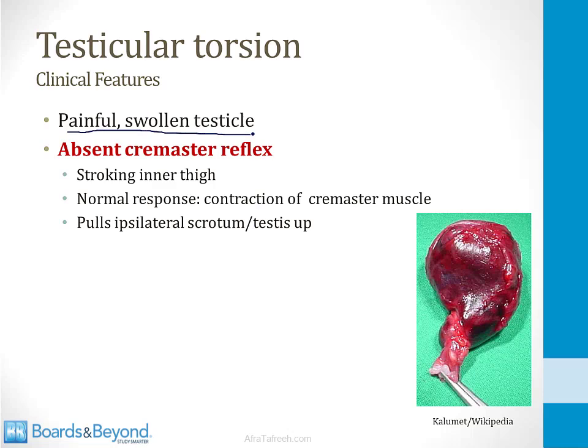That's because, as we described before, there is hemorrhagic infarction, and the testicle has become swollen with blood that cannot exit the scrotum because of vascular compromise. Another classic clinical feature you should know for step 1 of your boards is absence of the cremaster reflex. To invoke the cremaster reflex, you stroke the inner thigh, and a normal response is contraction of the cremaster muscle, which will pull the ipsilateral scrotum and testis up. So on the same side as the thigh that you stroke, the scrotum and testis will pull up. This will be absent or missing in cases of testicular torsion.